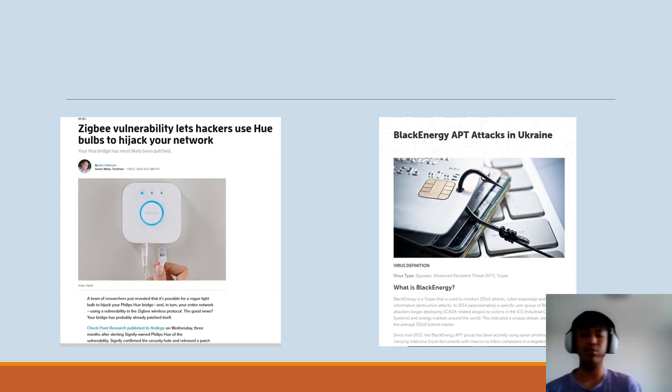Now, I'm going to talk about one example of an attack on one of the internet protocols that I mentioned earlier. One of them is known as the ZigBee worm, which is also known as the BlackEnergy worm, a malicious software that was discovered in 2014. This worm specifically targeted devices that use ZigBee wireless protocols.